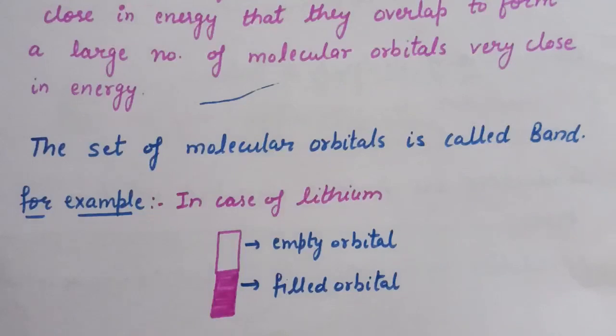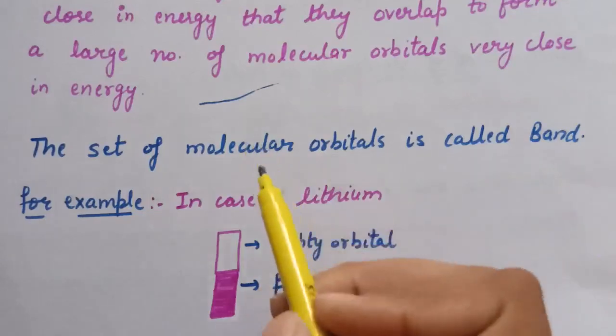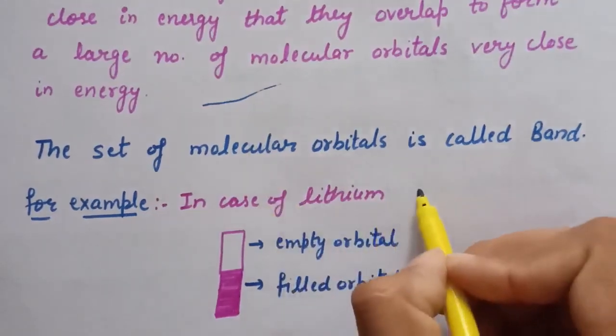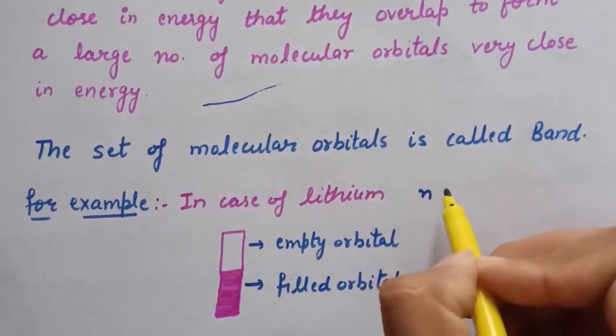For example, in the formation of a band by overlap of 2s1 orbitals of n lithium atoms. Now here in this case, remember that just as two atomic orbitals combine to form two molecular orbitals,